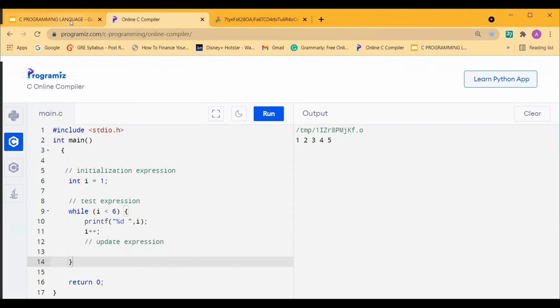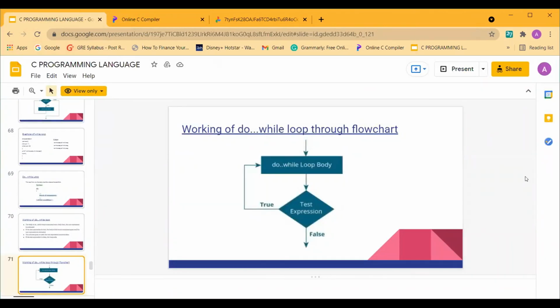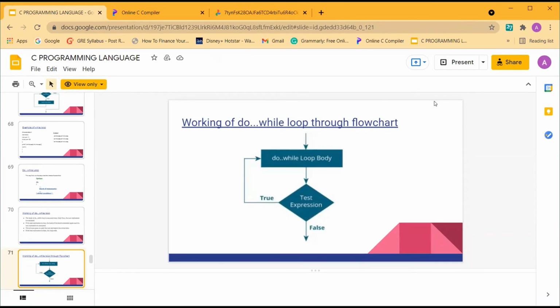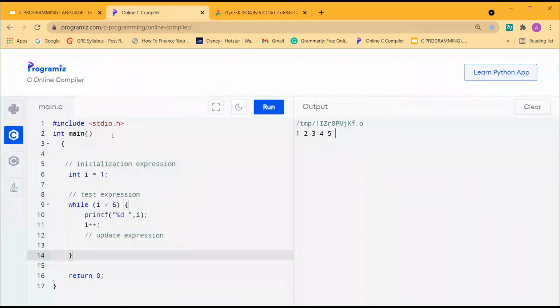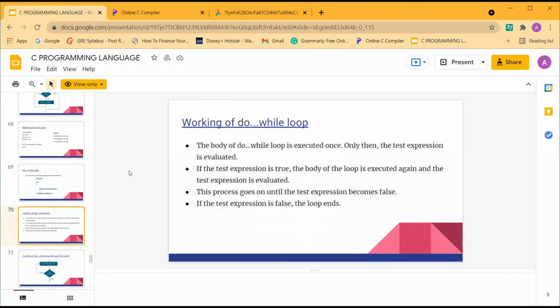Okay, so now I wanted to ask, what difference did you notice between while and do while loop? In while, we check the condition. In do while, first we print the statement and check the condition at last. Yes, exactly. The main difference between while and do while is that in while, the body will be executed only if a certain condition is met. But in do while, by default, the first execution will occur and then the condition is checked. So in while, first we're checking the condition, right? But in do while, first we are executing the first block. That is the main difference.